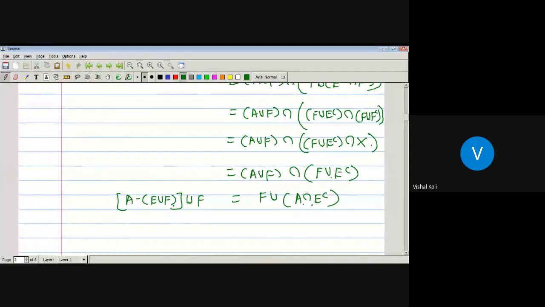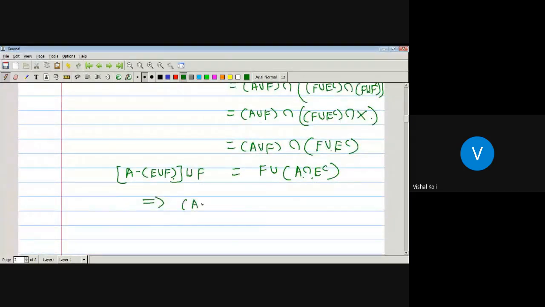Then from this one, A intersection E complement must be a subset of this LHS, A minus E union F union F. Since the union of these two sets is equal to this one, obviously A intersection E complement will be a subset of this LHS, which is equal to the union of F and A intersection E complement.